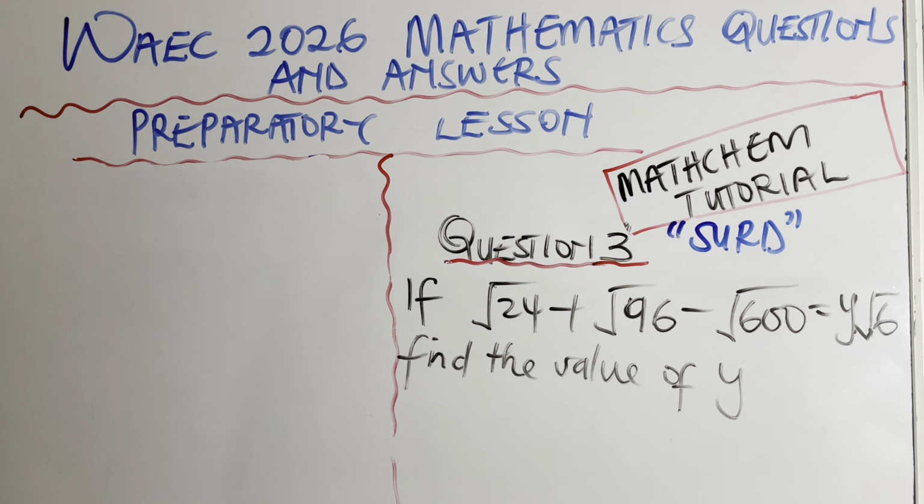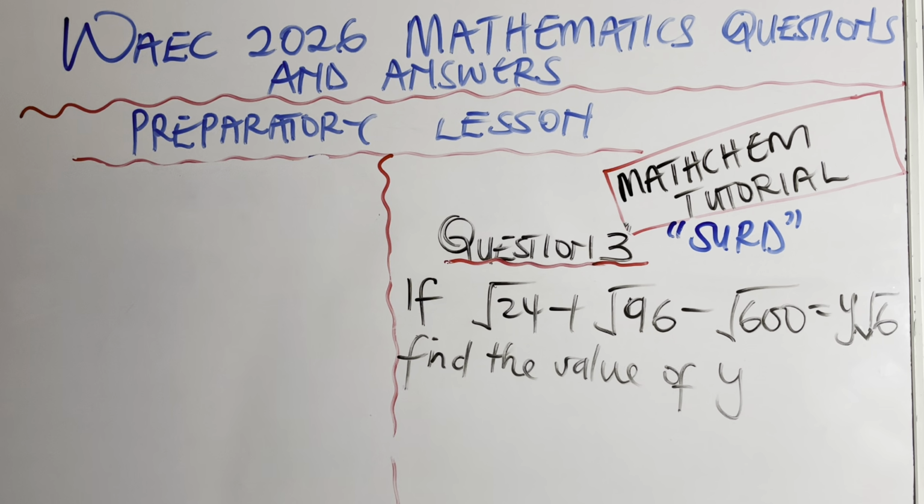Look at this question 3. Surd. I know that no student in this country will tell me that surd is not a compulsory question that comes out every year. So all students know that. Now let's solve this surd. How do we solve it? Surd is just like the word rationalize. You have to ensure that you break each of those numbers down to the simplest form. That's just the meaning.